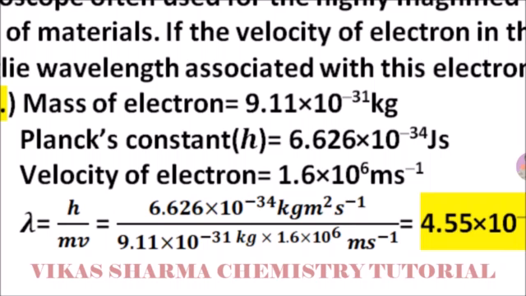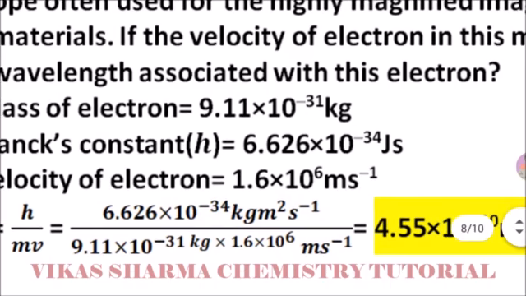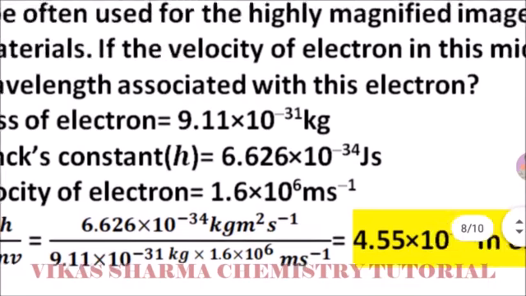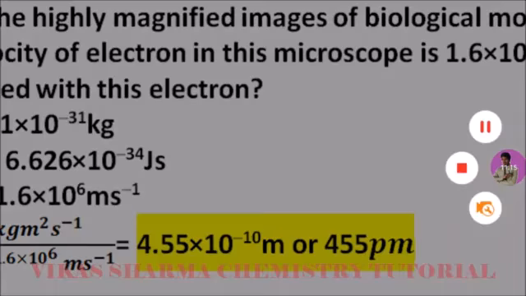Velocity of electron is 1.6 into 10 to the power 6 meter per second. Lambda is equal to Planck constant divided by mv, 6.626 into 10 to the power minus 34 kilogram meter square per second divided by mass 9.11 into 10 to the power minus 31 kilogram and velocity 1.6 into 10 to the power 6 meter per second. So after the calculation, the answer comes 4.55 into 10 to the power minus 10 meter or 455 picometer. This is the solution of this question.